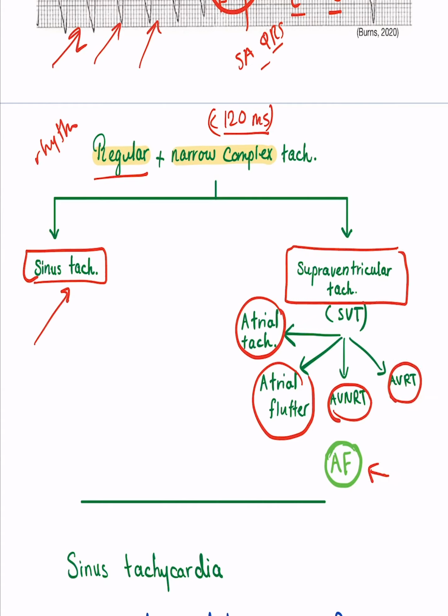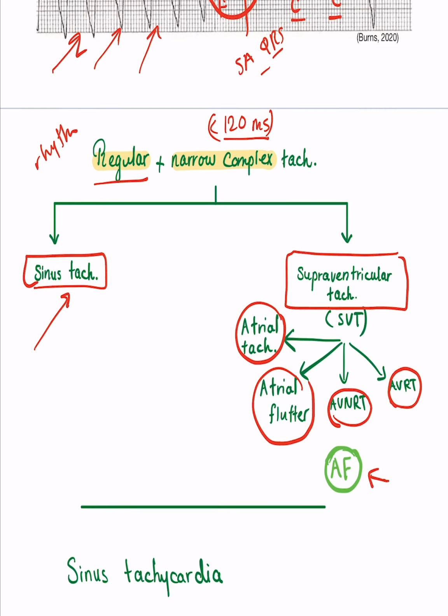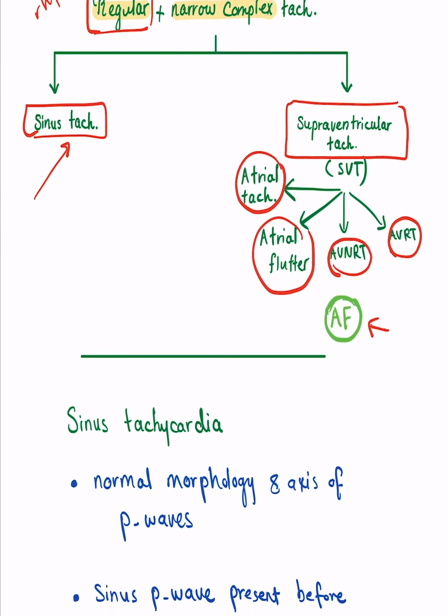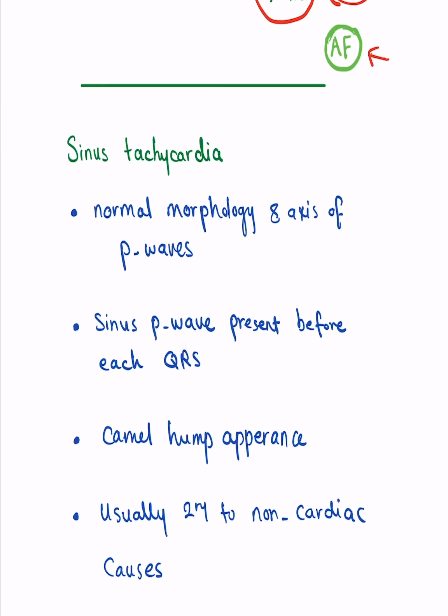tachycardia. Now, atrial fibrillation is normally considered part of the supraventricular tachycardia because it starts above the AV node, right? But it's not included here because here we're talking about the differential diagnosis of regular rhythm of the ECG of the heart. Okay, so if we talk about sinus tachycardia, just think about it that the heart is going crazy.